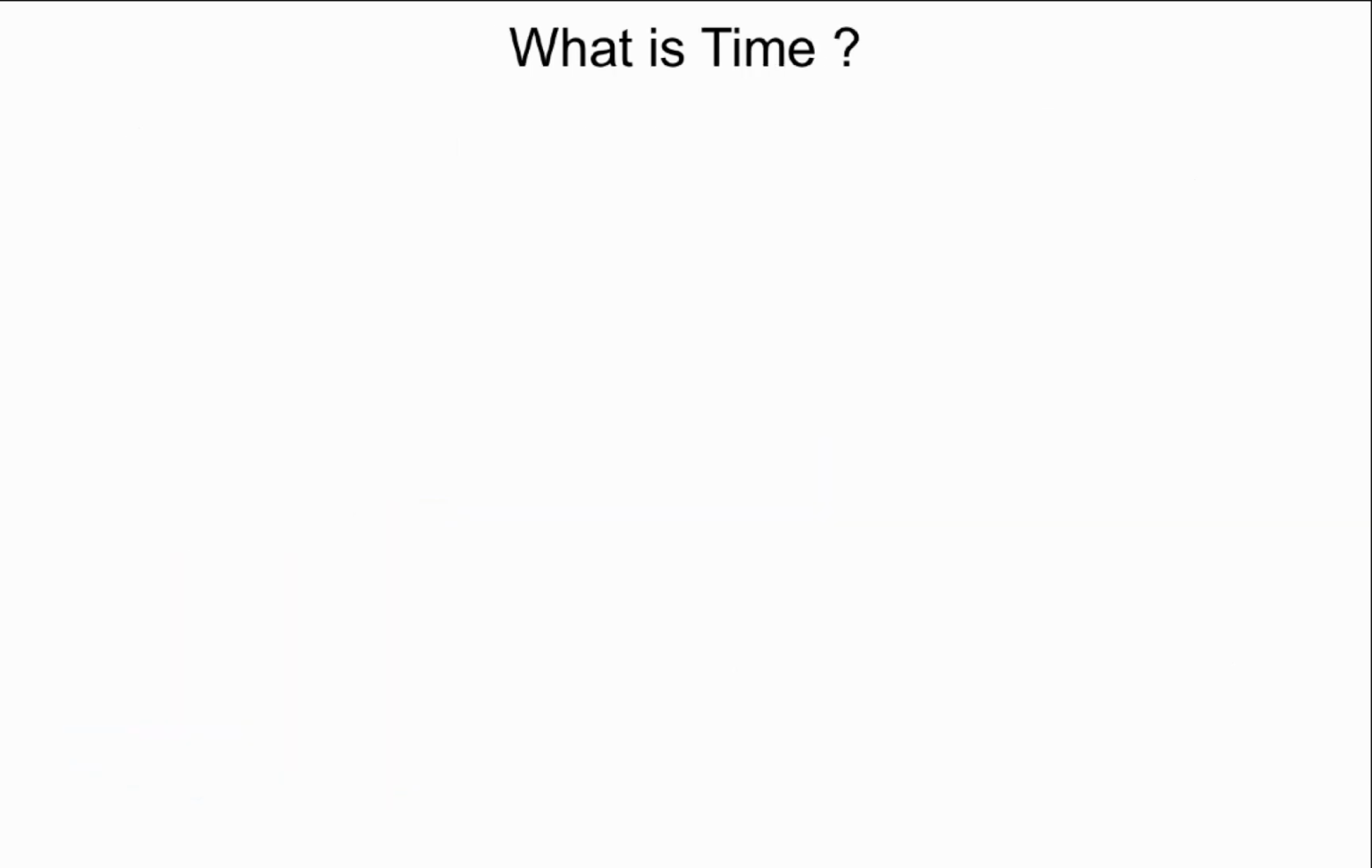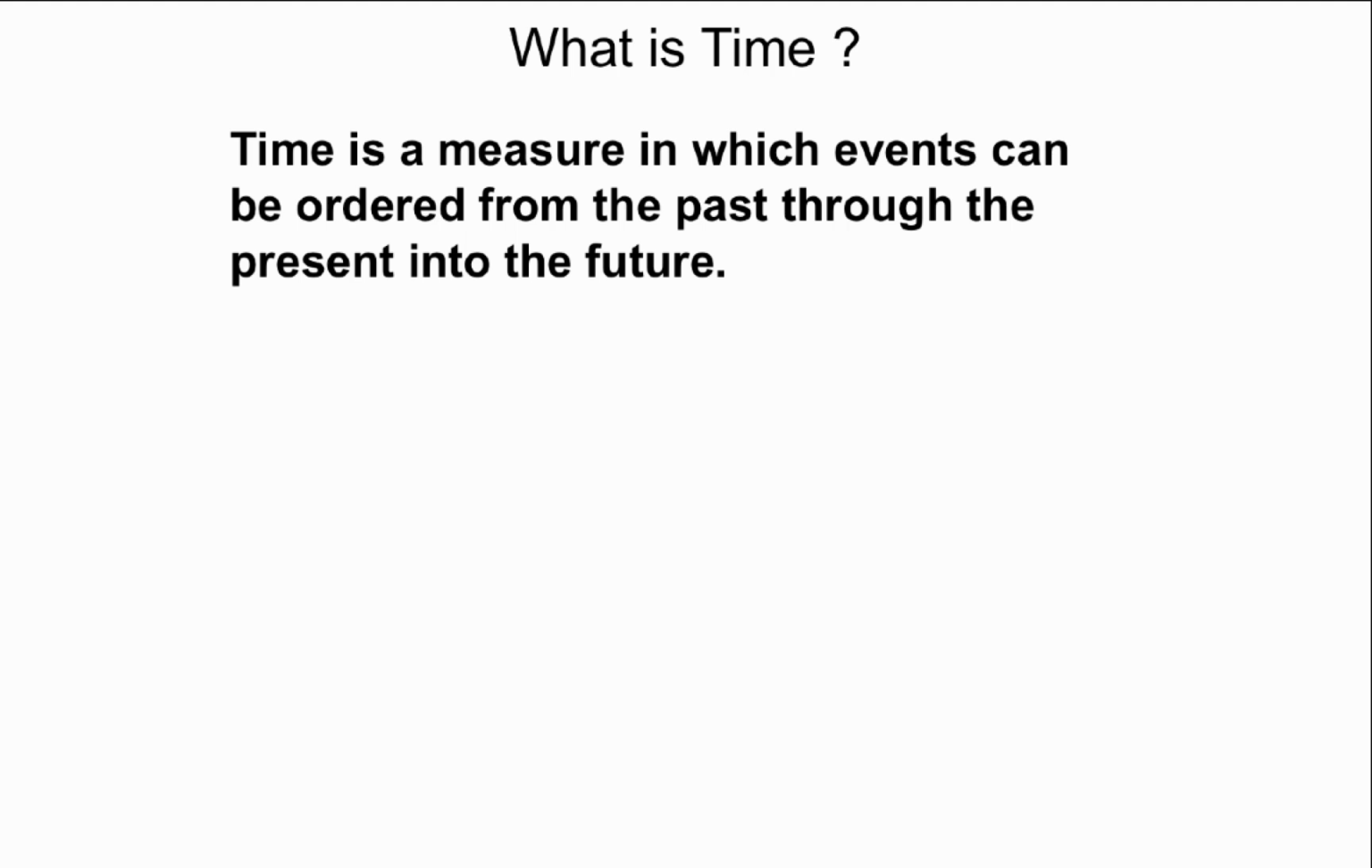But now let's come to what is time. Again, it's a very difficult philosophical issue, but for us, we will take a simple understanding of it. Time will be understood as a measure in which events can be ordered from the past through the present into the future. Now, let's take an example.